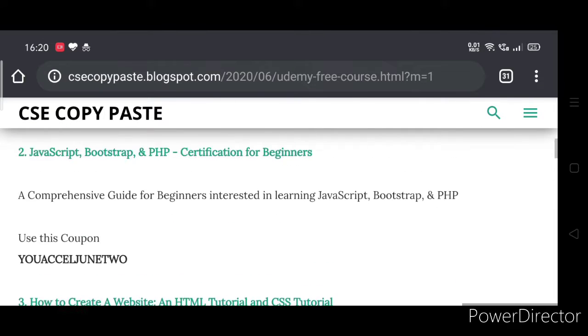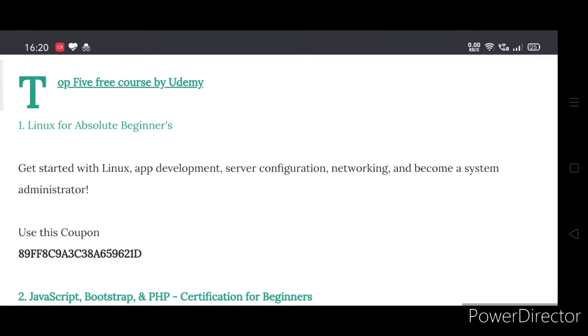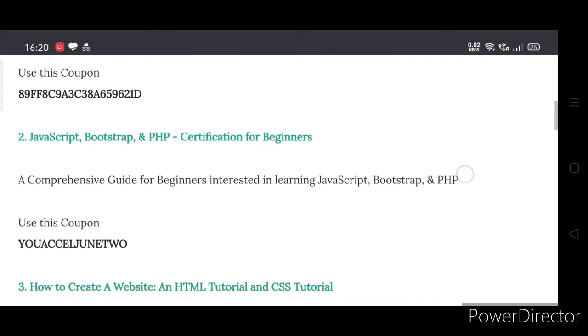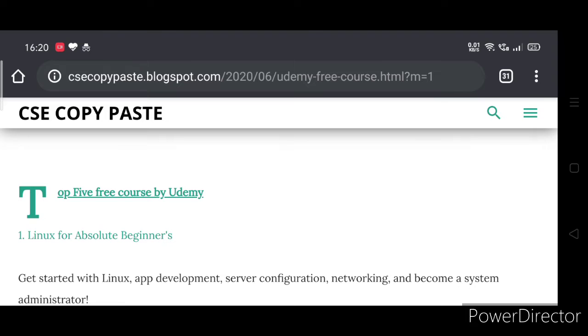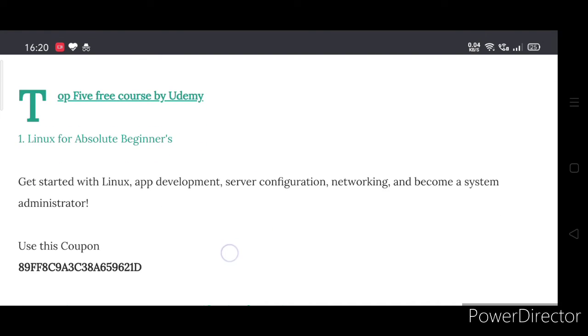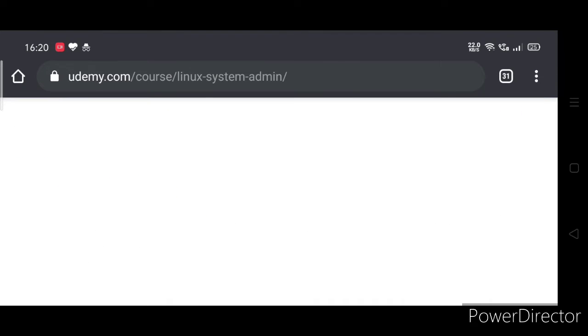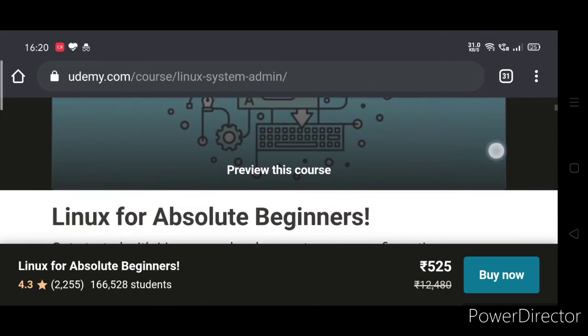So here you can use my coupons so that you will get 100% discount on these certification courses. First of all, you just have to click on the certification course like this. It will redirect to the course.